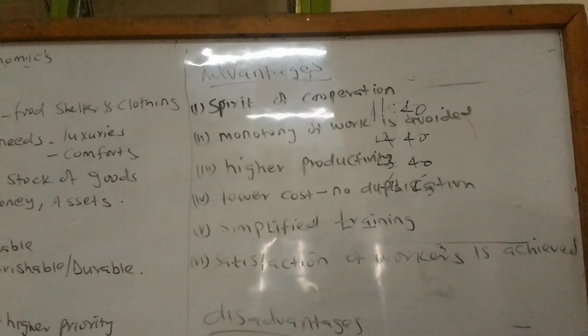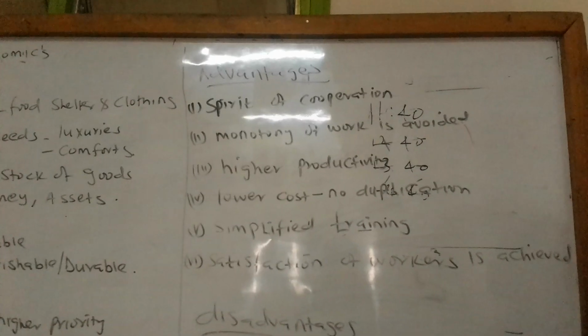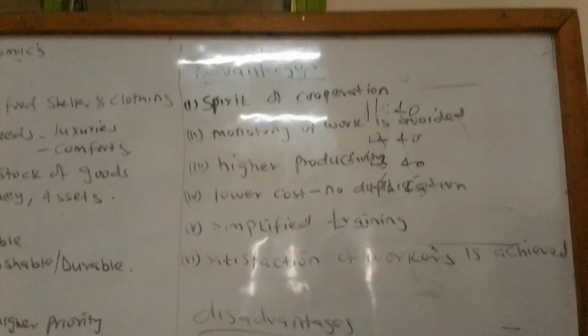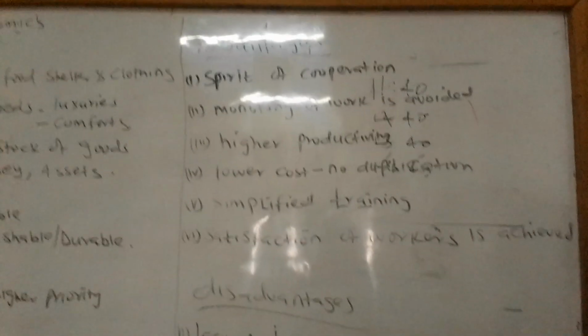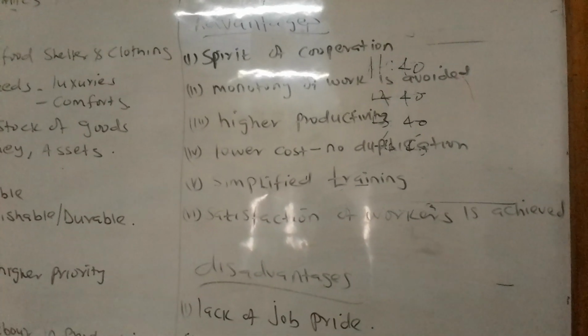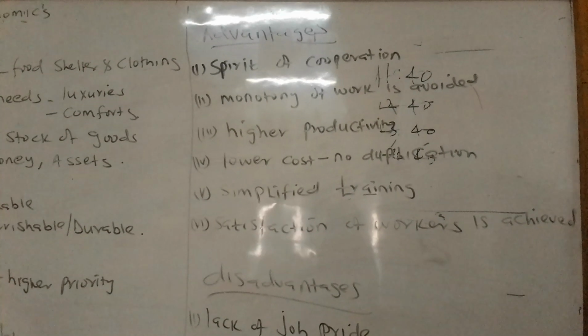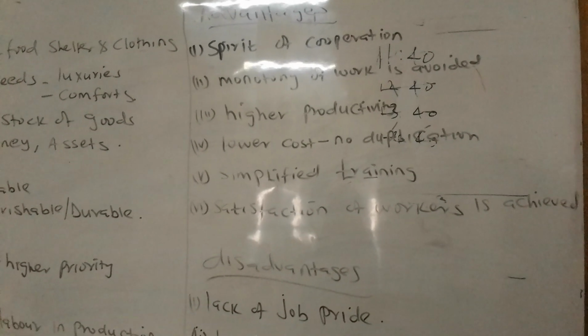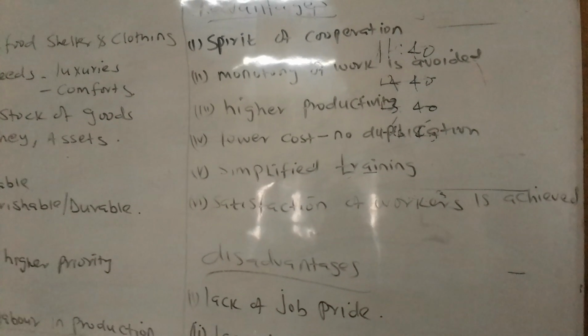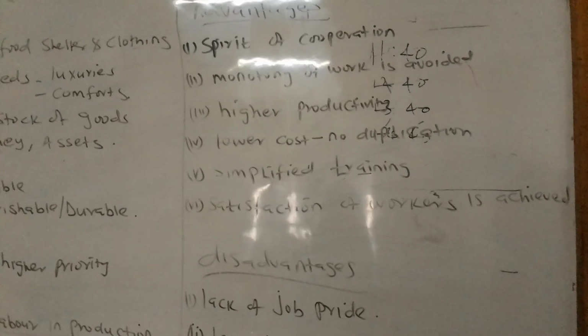Let's take an example in our industry. We have maybe 7 sections or 5 sections, and each person will be able to do his or her own part. So we are going to cooperate. That means the first person will be able to do the first section and then followed by the second up to the 5th section. Another one, we talk of monotony of work is avoided.